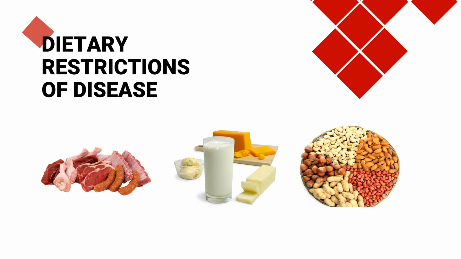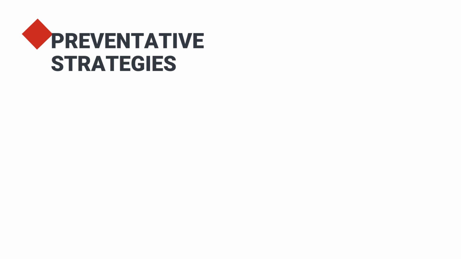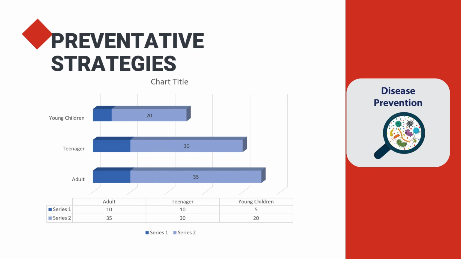Dietary restrictions of disease. Kwashiorkor can be corrected by eating more protein and more calories overall, especially if treatment is started early. You may first be given more calories in the form of carbohydrates, sugars, and fats. Once these calories provide energy, you will be given foods with proteins. Kwashiorkor can be prevented by making sure you eat enough calories and protein-rich foods. Dietary guidelines from the Institute of Medicine recommend that 10 to 35% of adults' daily calories come from protein, 5 to 20% of young children's, and 10 to 30% of older children and teenagers' daily calories should come from protein.